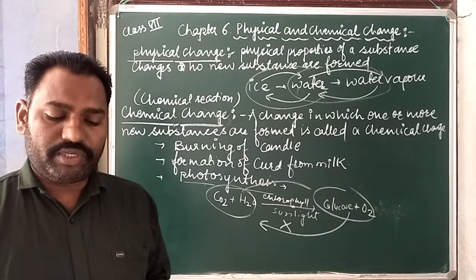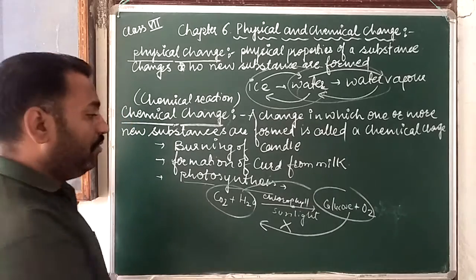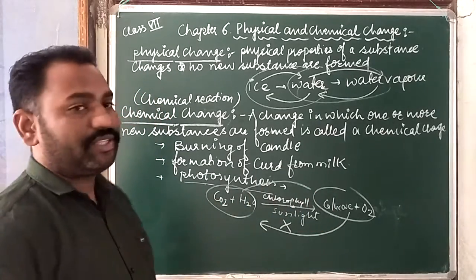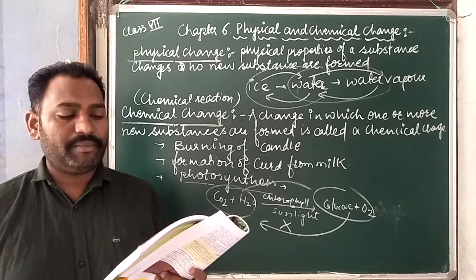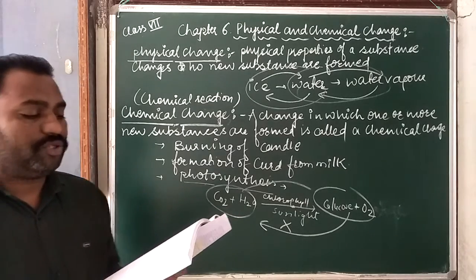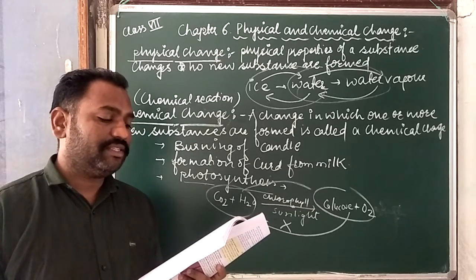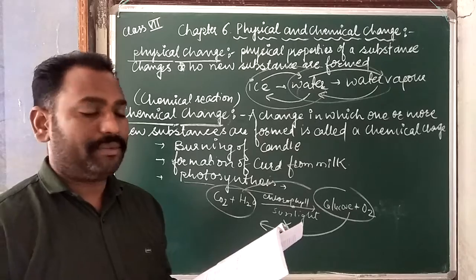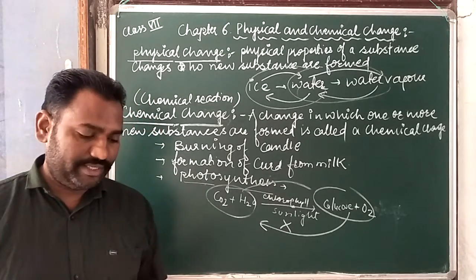So in all the above chemical changes, one or more new substances are formed. A chemical change may also be accompanied by formation of a gas, change of smell, absorption or evolution of heat and light energy, change of color, and production of sound. So these can all be events happening during a chemical change.